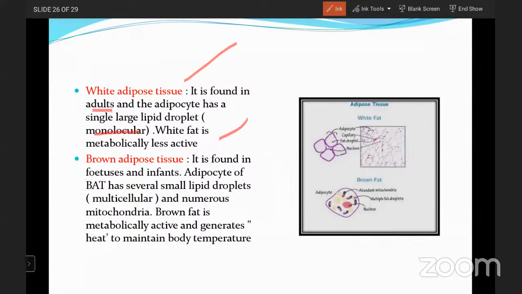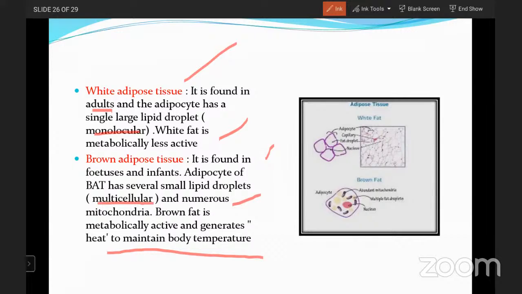Now go for the brown. It is found in fetuses and infants. Adipocytes of brown adipose tissue have several small lipid droplets, or multilocular, and numerous mitochondria. Due to the presence of mitochondria, it is very active. Brown fat is metabolically active and generates heat to maintain the body temperature. Brown adipose is found in infants and white adipose is found in adults.